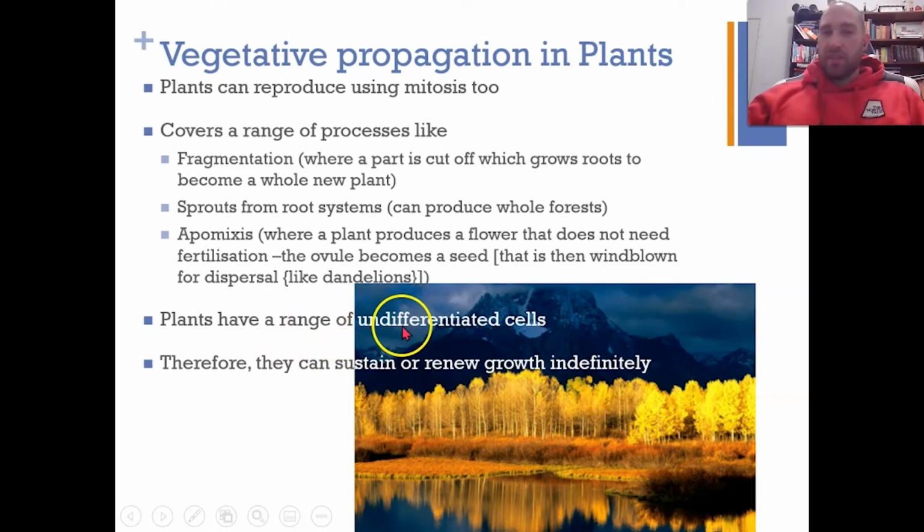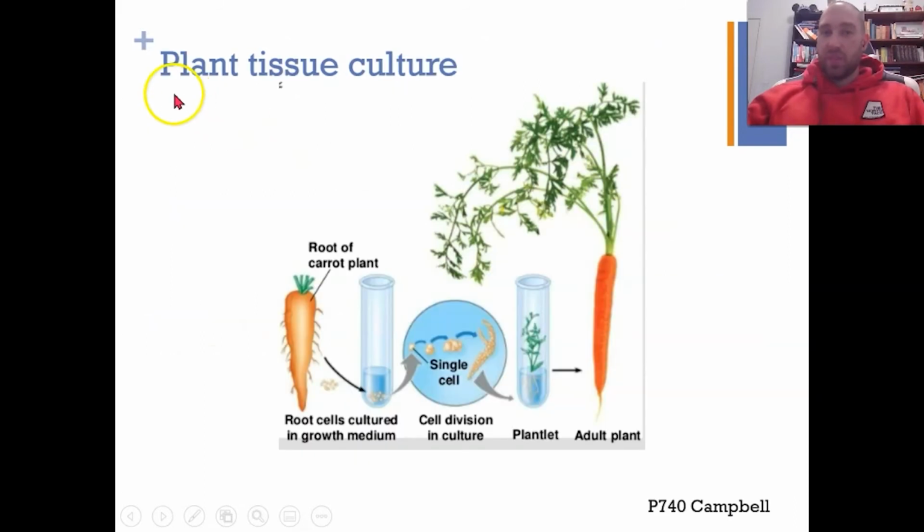So they can turn from undifferentiated cells into specific types of cells within the plants once their circumstances change. This is very difficult for complex animals like us to do. We're going to go through tissue culture a bit later on. Because plants have this ability and lots of undifferentiated cells, we can do things like tissue culture pretty easily with plants. So here's a carrot.